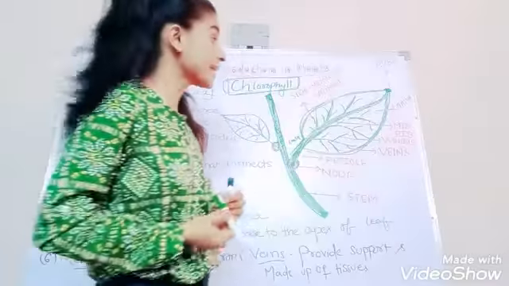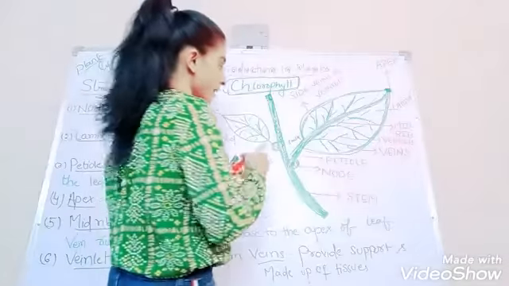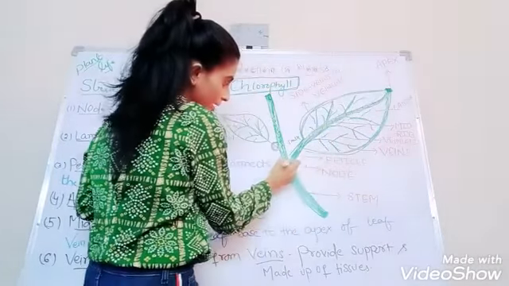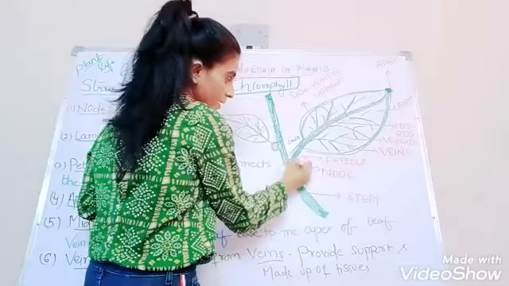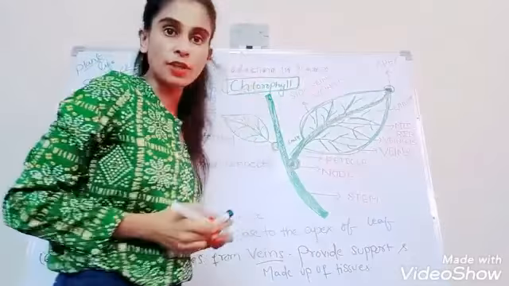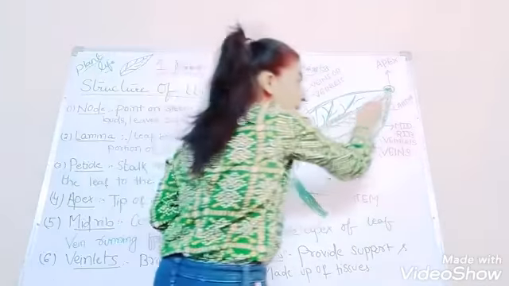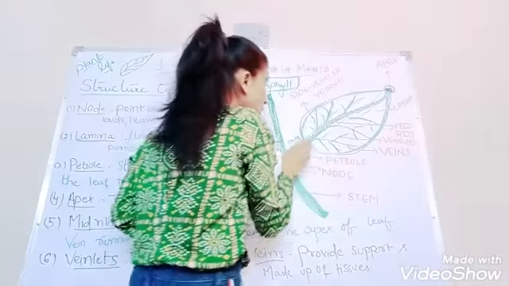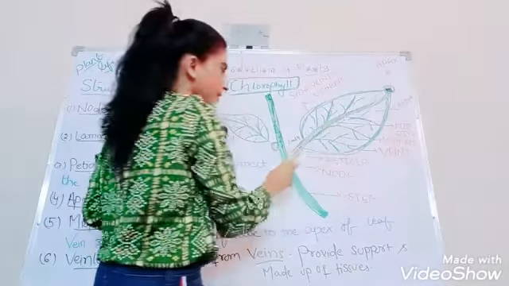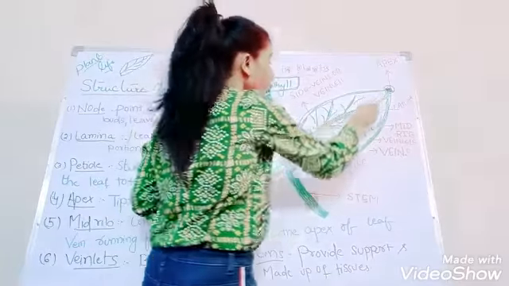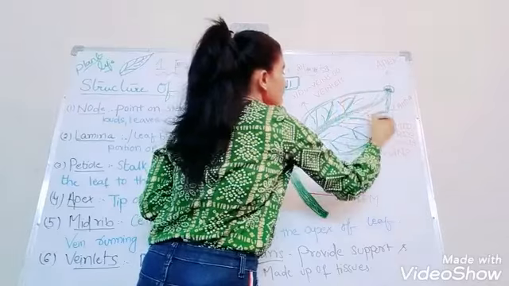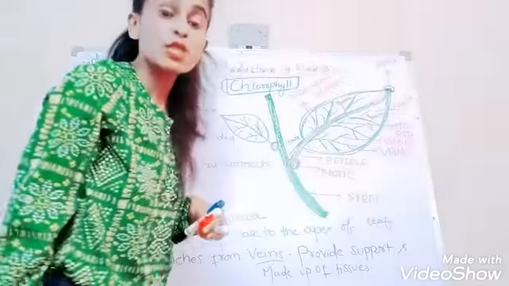Understood? What is midrib? You can see here, children, this is the midrib. It starts from the base of the leaf, up to the apex of the leaf. It's centrally located or not? Yes, the midrib is located in the middle of the leaf. It's a linear vein located in the middle of the leaf which divides the leaf into two parts. So what is a midrib?